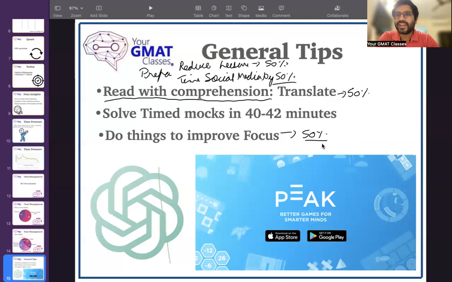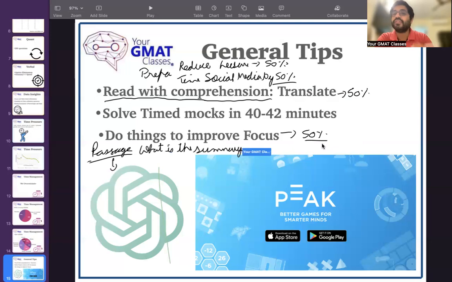Now, what do I mean by read with comprehension? You already have this ChatGPT tool, which is brilliant. Let's say you read an entire passage. Think about a summary for it. Think about the main idea and then put it in ChatGPT and ask, what is the summary? See if you got the right summary. Cross verify with ChatGPT. Ask questions like, what can be inferred from this? What is the main idea about this?